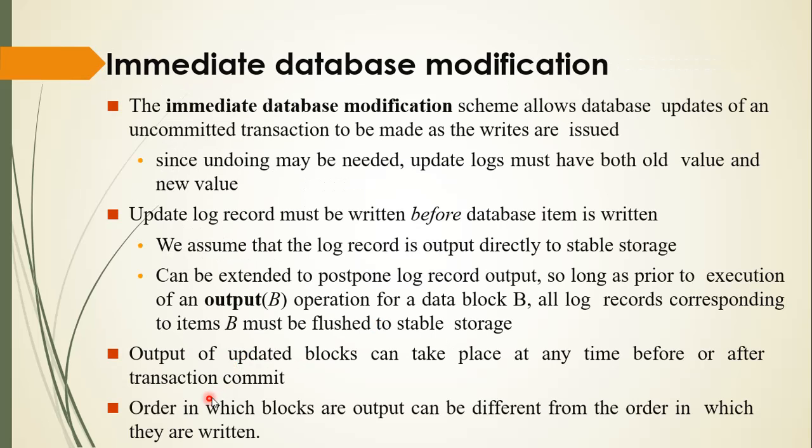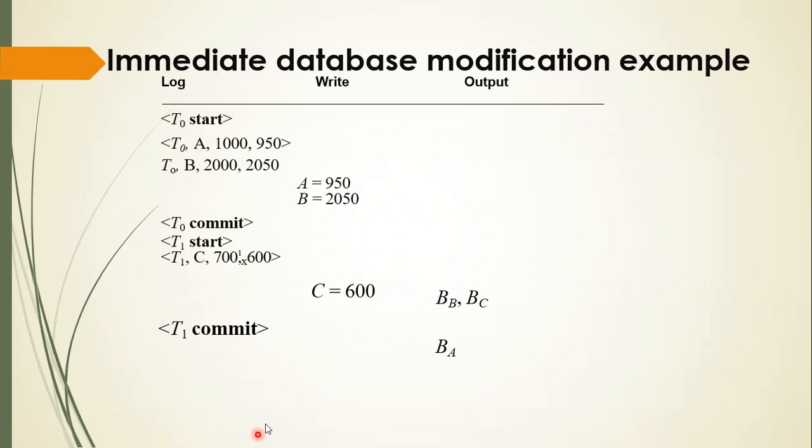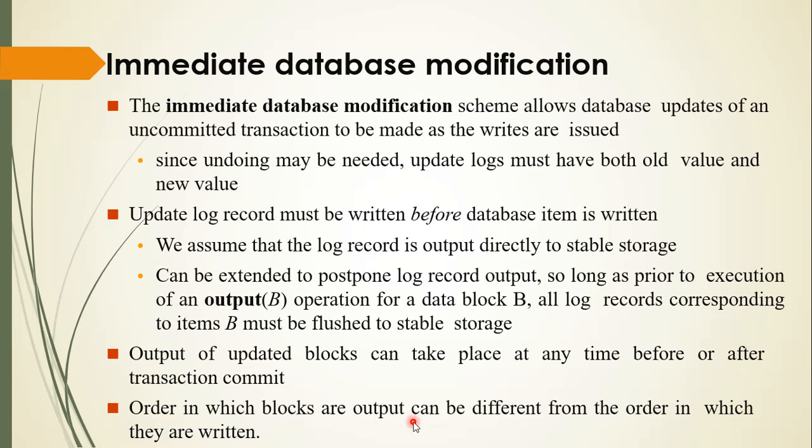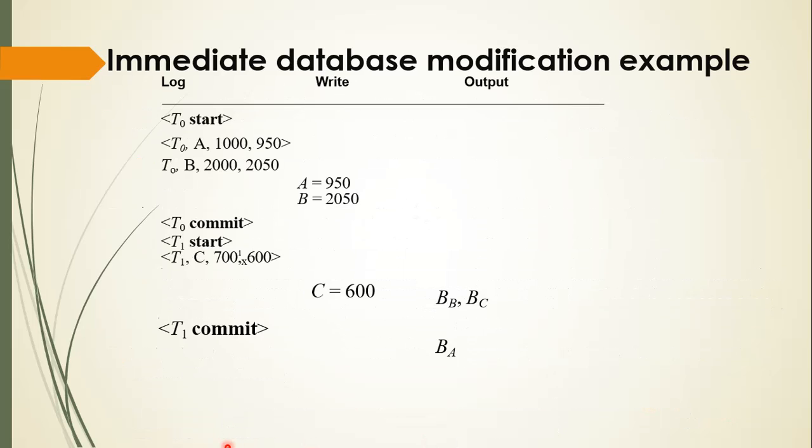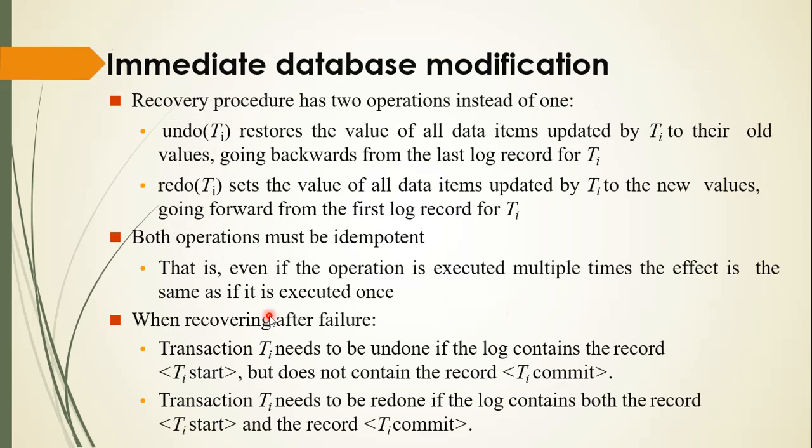See here, the order in which the blocks are output can be different from the order in which they are written. So here we get output B first, then C and A. It is not necessary that if we write A first, A will be output first. Remember this statement: our write operations are performed on A, B and C and we get output B, C and A. So this is the immediate database modification.